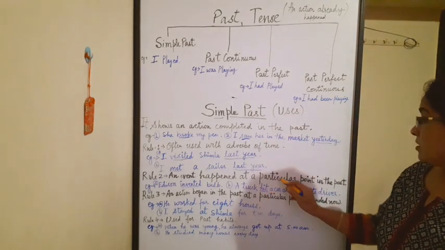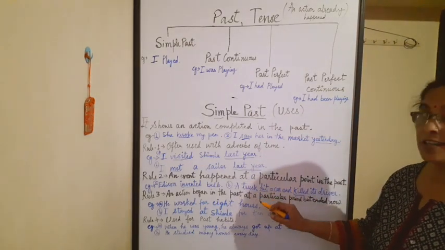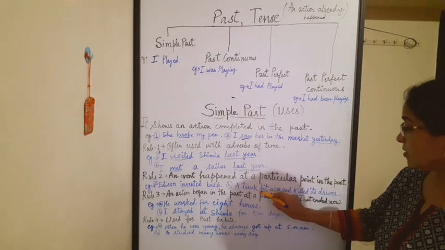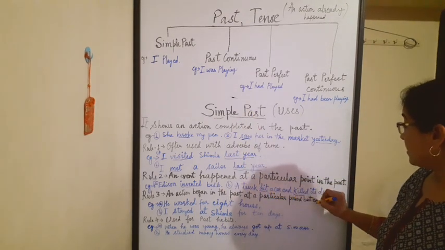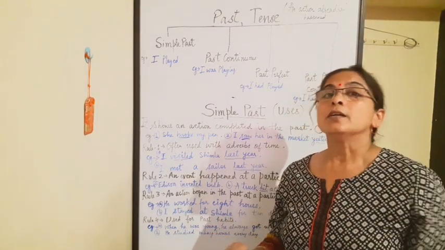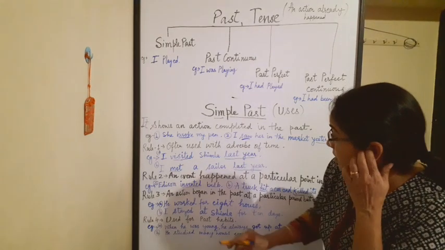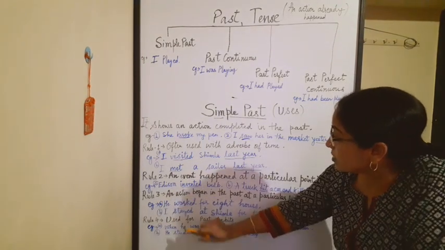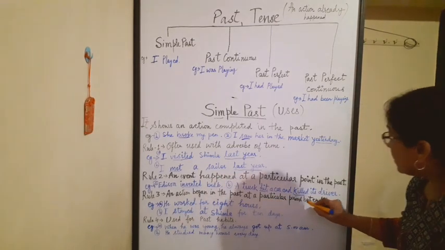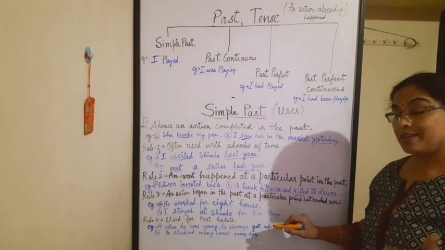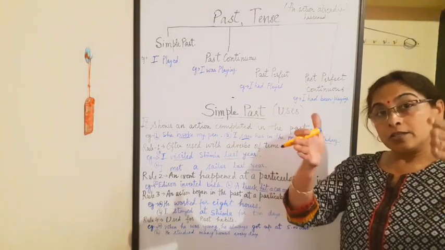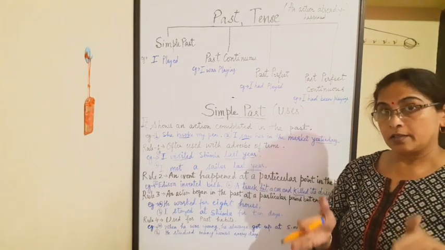So this sentence tells us that the simple past is used here, like a truck hit a car and killed its driver. Killed its driver means this event happened earlier in the past. Now rule number 3 is an action began in the past at a particular time or a particular period but ended now. Now the action finished now at the time of speaking.